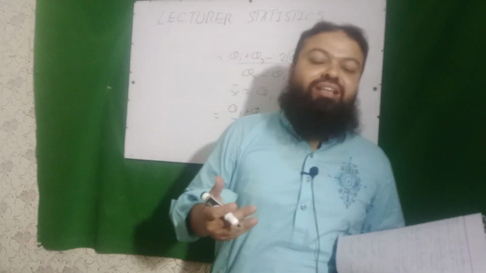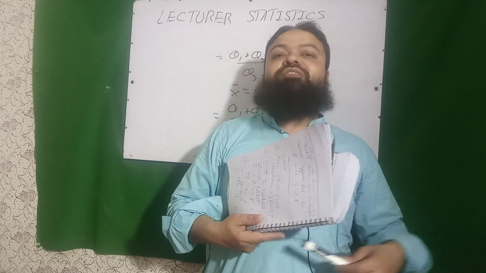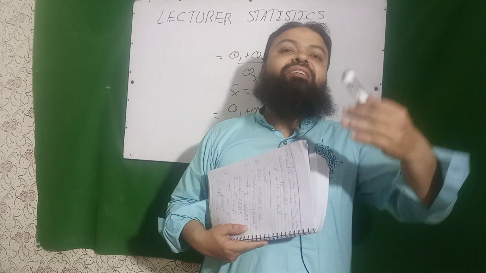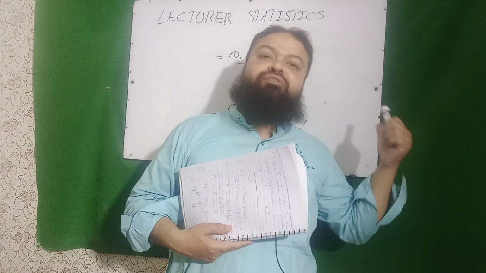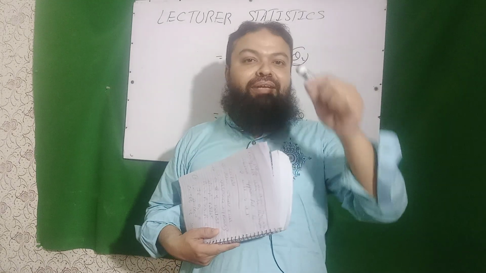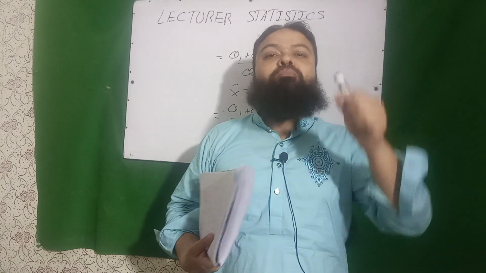So what did you learn? If in Bowley's coefficient of skewness, median is equal to upper quartile, then what is the value of Bowley's coefficient of skewness? That will be minus 1. I proved it in front of you. And if median is equal to lower quartile, then Bowley's coefficient of skewness is equal to plus 1.